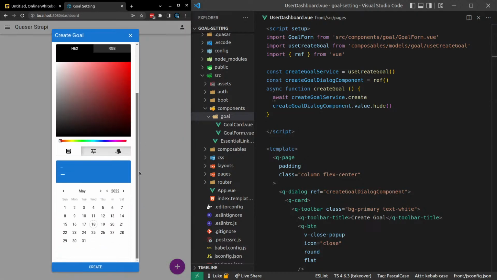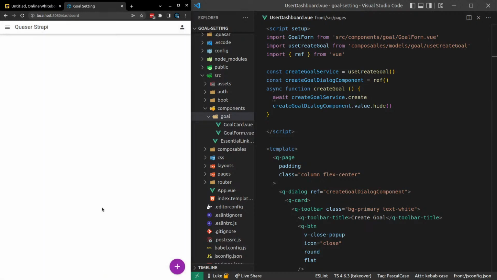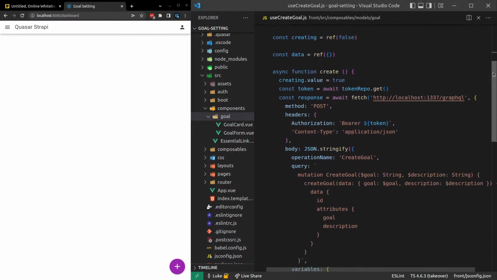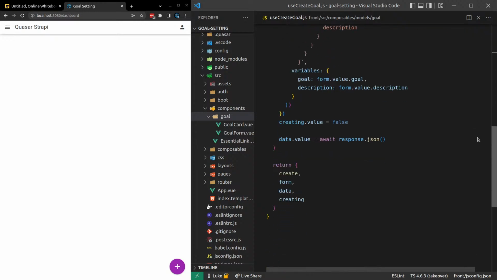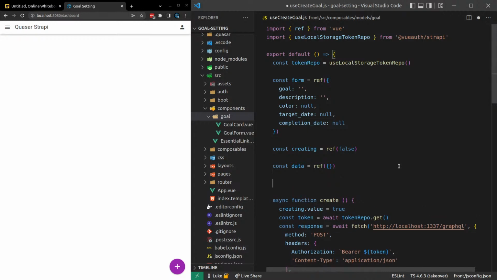Okay. So now let's enter some data, create, and it looks like it's creating so quickly that, oh, we do also need to check for errors as well. So have we got something like that on our create goal service? Some sort of error checking, we get data back. No, so we'll have to do that at some point. Maybe I should do that now. Let's say const error. What do we get back here with data?